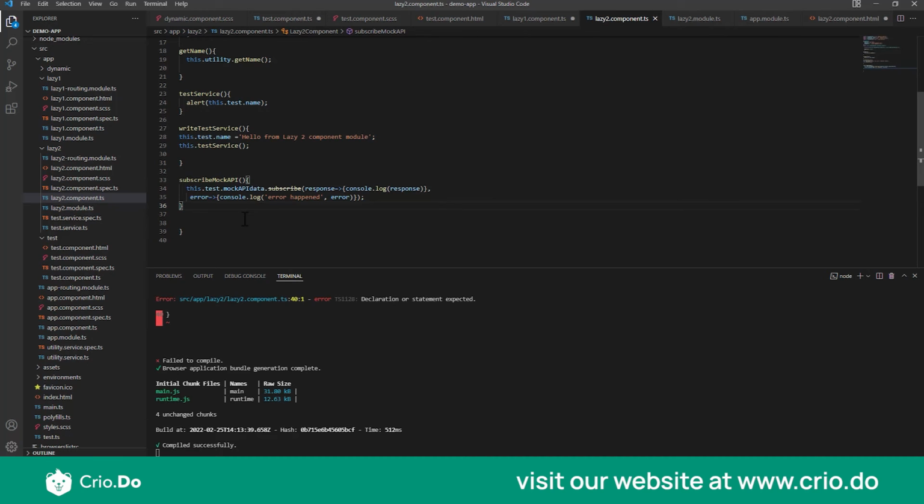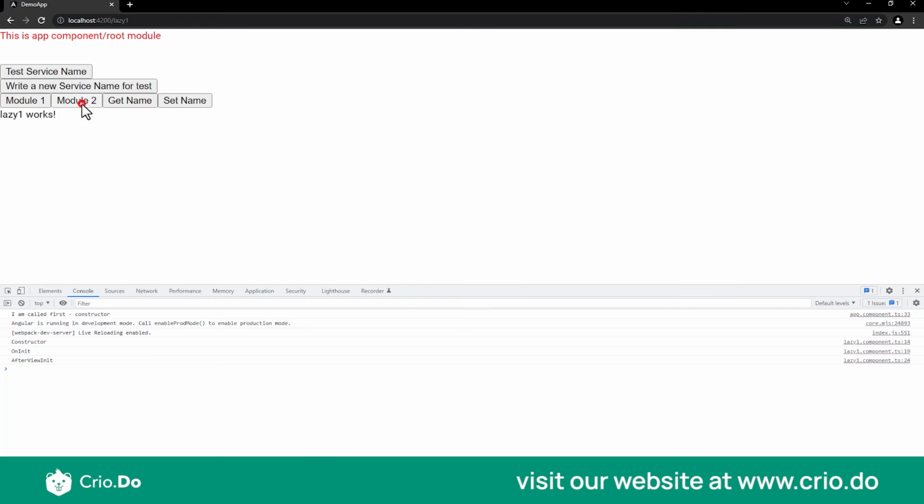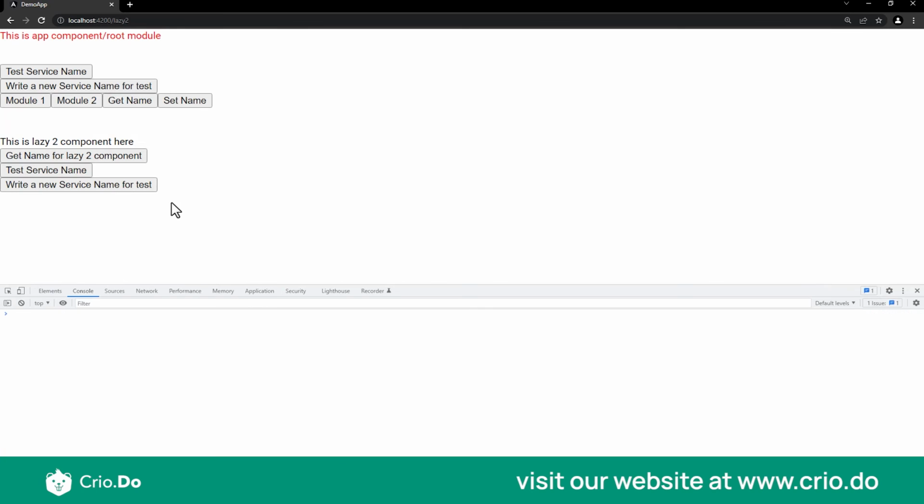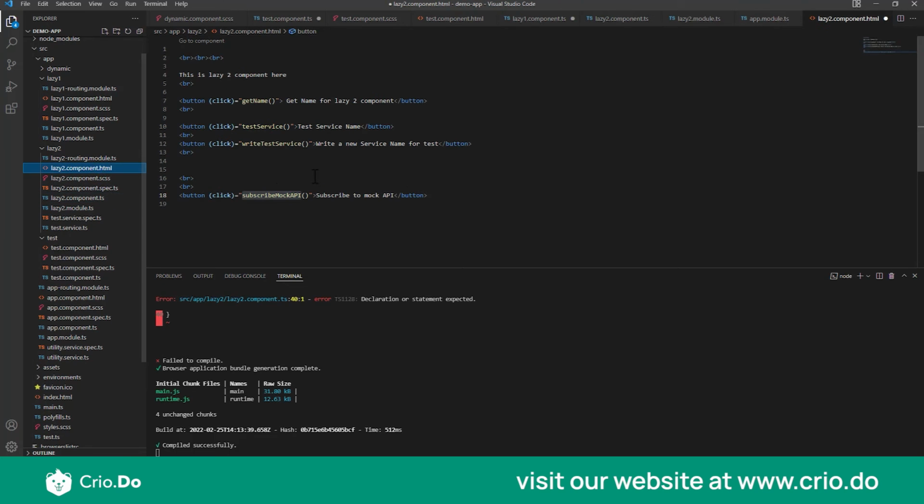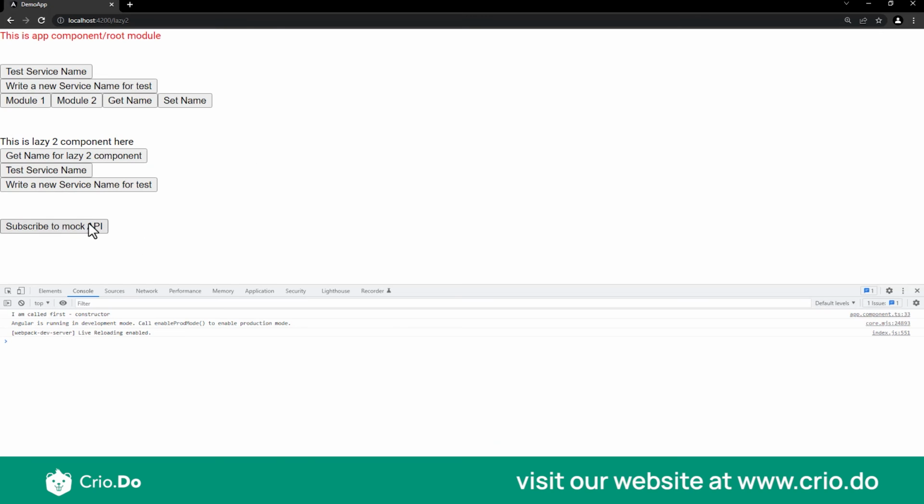Removing it fixed it. So now I'll come to my second lazy loaded module. And I'll just clear the console over here so that we understand it. So I'll just click on, just hang on a minute. I think there was some server issue, but yeah, now it is fine.